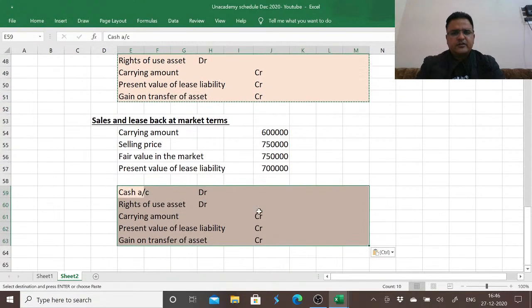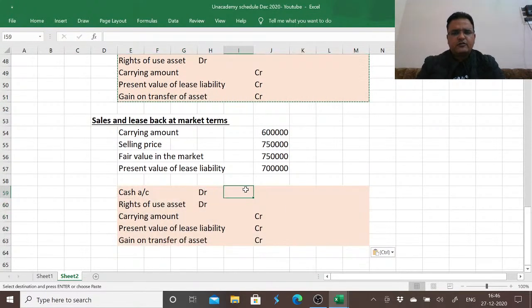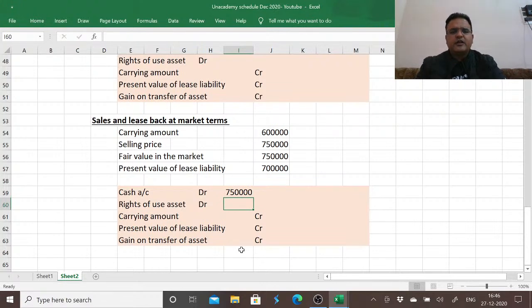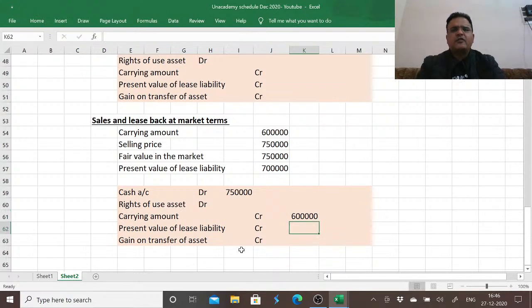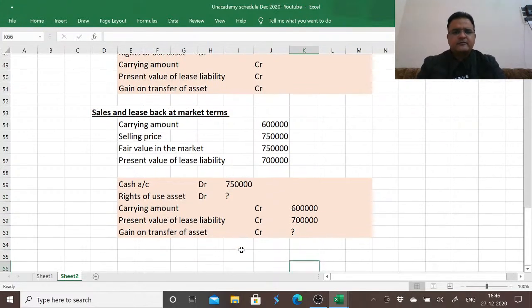Looking at the situation, we received cash of 7,50,000. Right of use asset we need to calculate. Carrying amount of this asset is 6 lakh. Present value of lease liability agreed upon is 7 lakh. So there are two things remaining to be calculated: one is right of use asset and one is the gain on transfer.